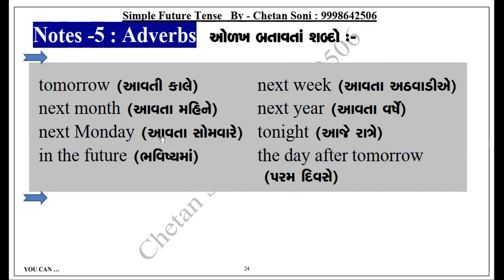So see, actually this table contains each and every word as an adverb, and that is a single word. Clear? Tomorrow, next month, they are words. For us, these are words, nothing else.